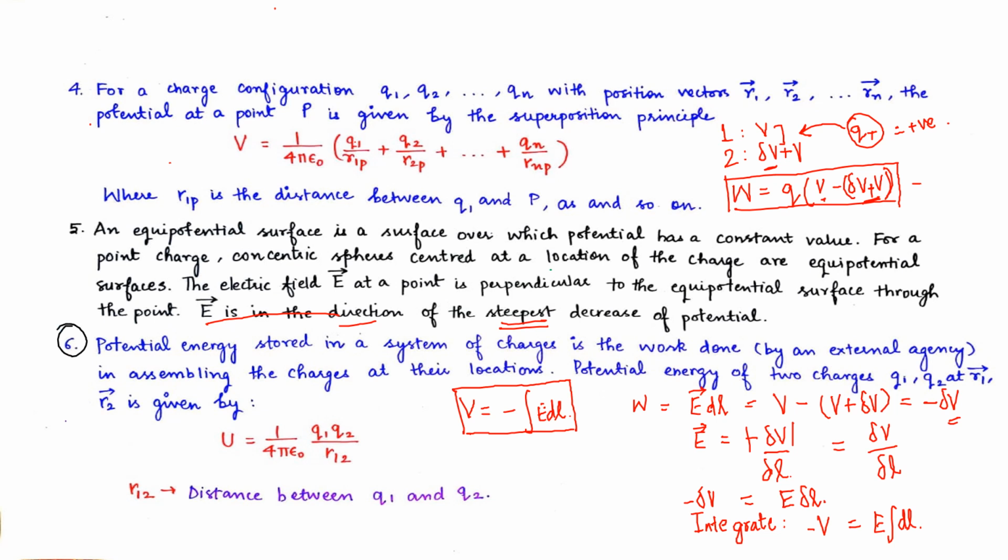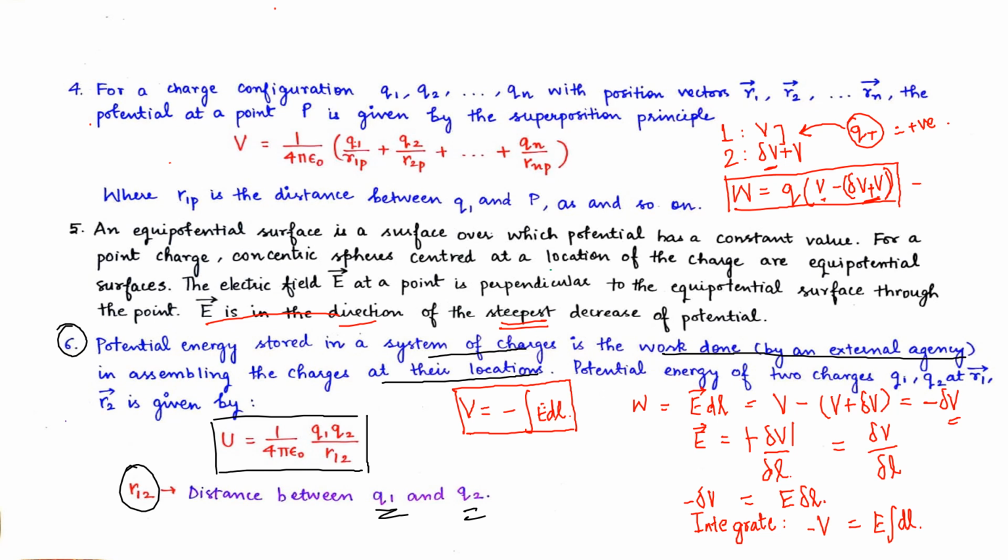Potential energy stored in a system of charges is the work done by an external agency in assembling the charges at their locations. Potential energy of two charges Q1 and Q2 at R1 and R2 is given by U equals 1 by 4 pi epsilon naught into Q1 Q2 by R12. R12 is the distance between Q1 and Q2.